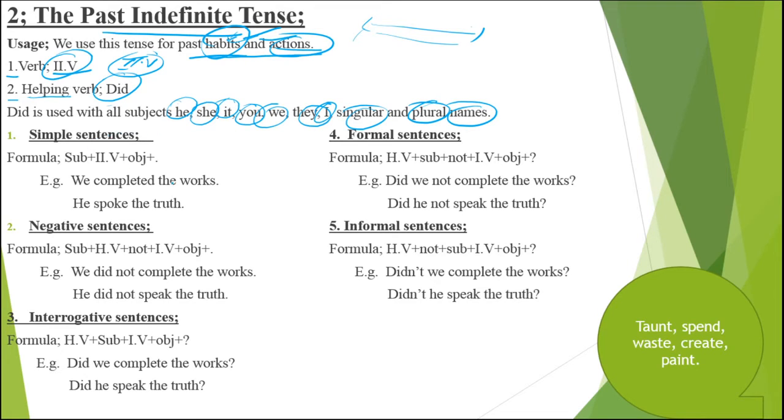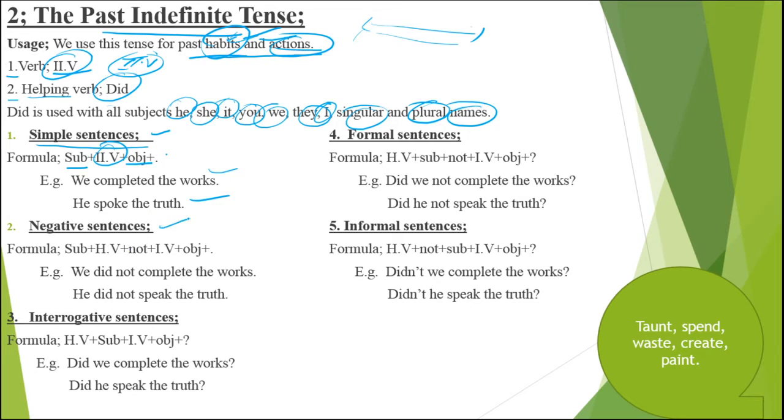So we have got five kinds of sentences. As usual, let's discuss the first one, simple sentences. Those sentences which make a simple statement are called simple sentences. The formula for them is subject, second form of the verb, object and full stop. We completed the works and he spoke the truth. Here we are using the second form of the verb.